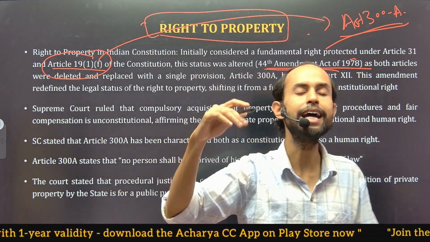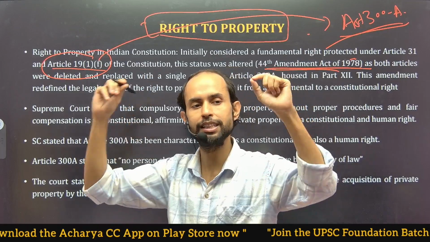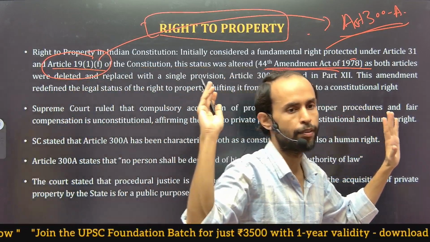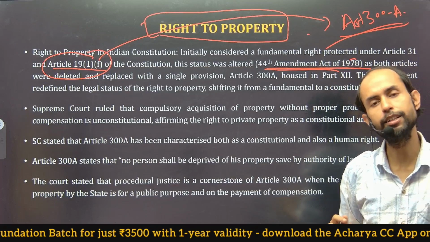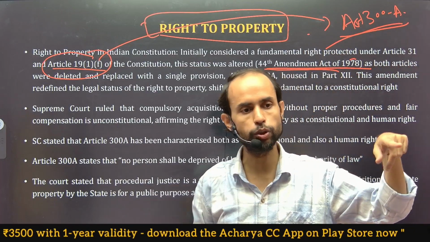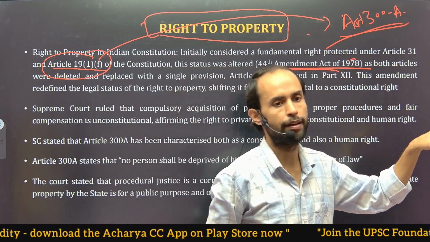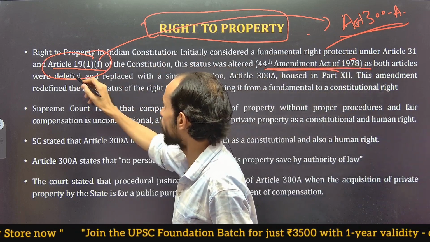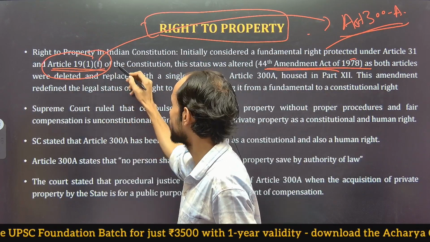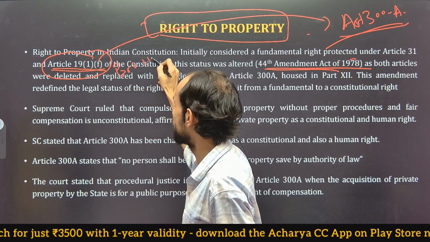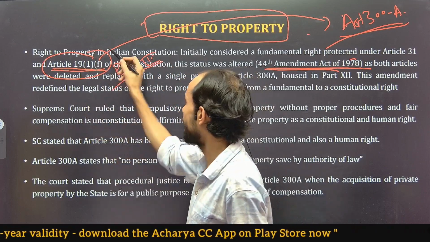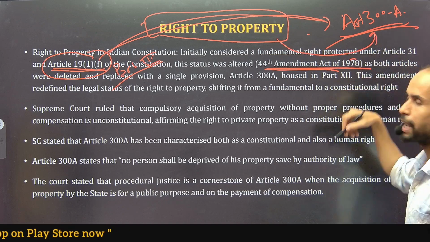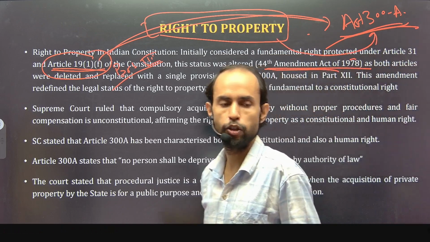So any such right which is mentioned anywhere in the Constitution is known as a constitutional right. But if that right is mentioned under Part 3 of the Constitution, then it is a fundamental right. What the Morarji Desai government did was move this right to property from Article 19(1)(f), which was in Part 3 and made it a fundamental right, to Article 300A. Now the right to property became a constitutional right. You have to remember this.